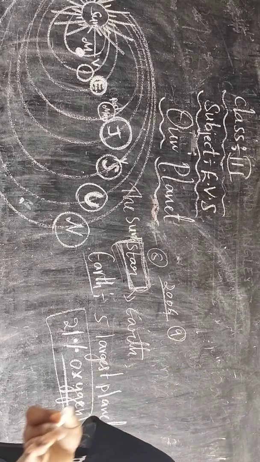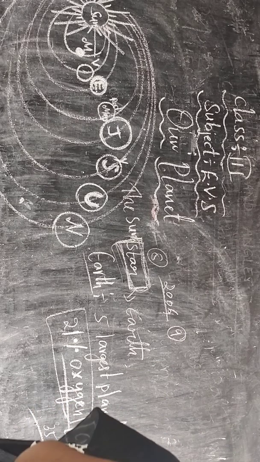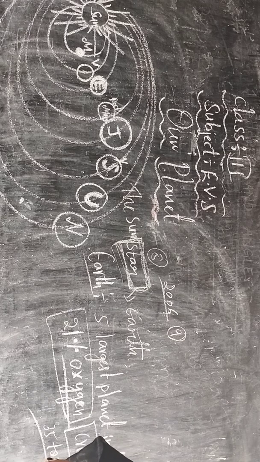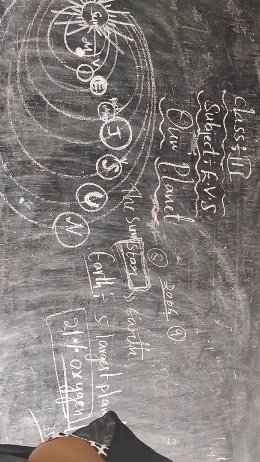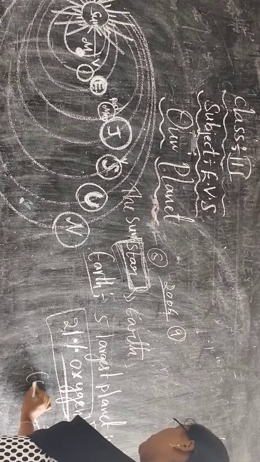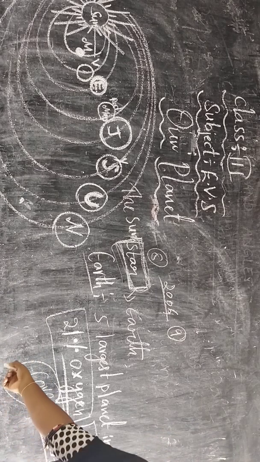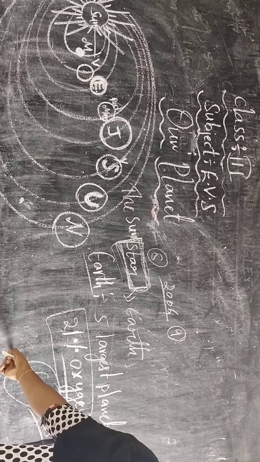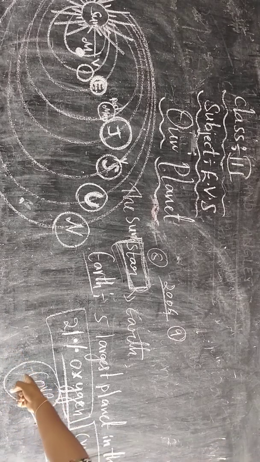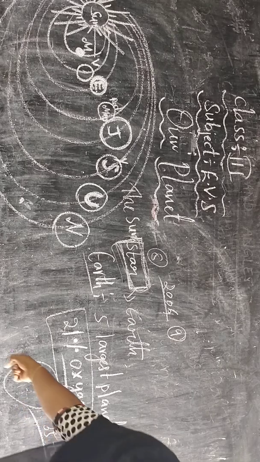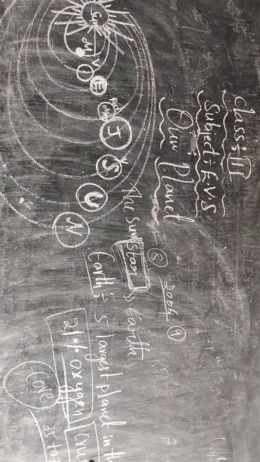The next layer, the mantle, is about 2,900 kilometers thick. The last layer of the Earth is the core. Which one is the last layer? Core. C-O-R-E, core.